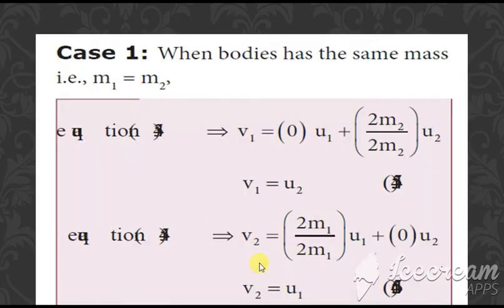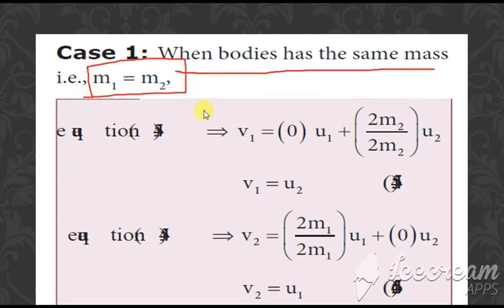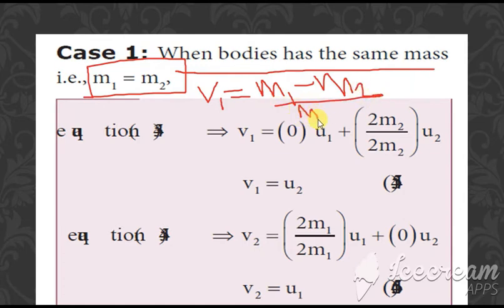Taking these equations, the first condition we are going to substitute is when the two bodies have the same mass, that is m1 is equal to m2. So when we take m1 is equal to m2, what is the equation for v1? First we have m1 minus m2 divided by m1 plus m2 into u1, is it not? Here we have m1 is equal to m2, so if we substitute m1 in place of m2, m1 minus m1 becomes 0. So we are getting this value to be 0.